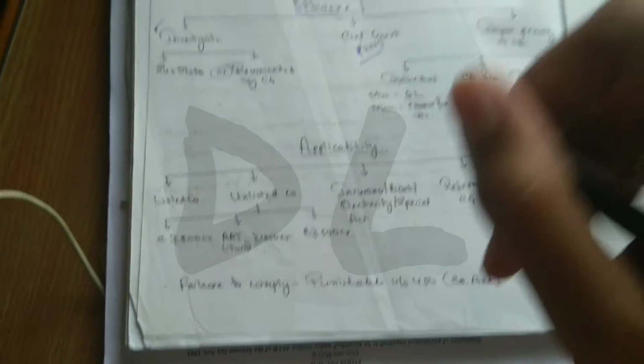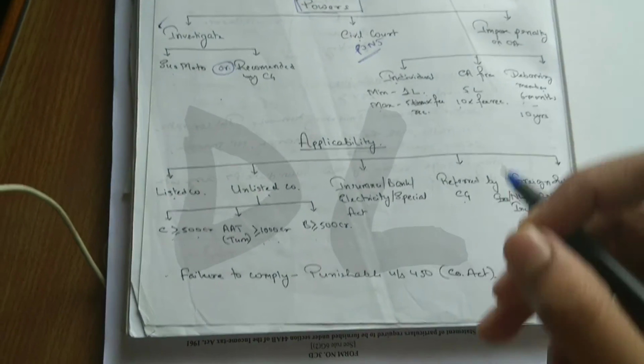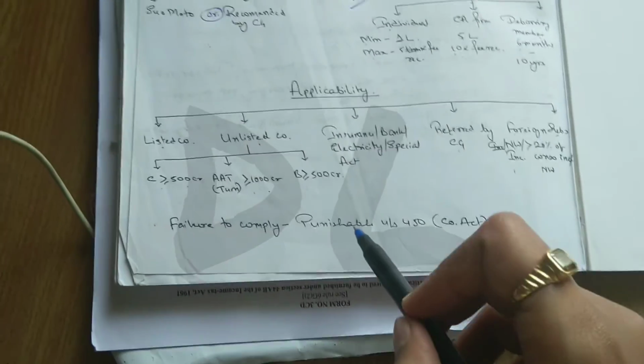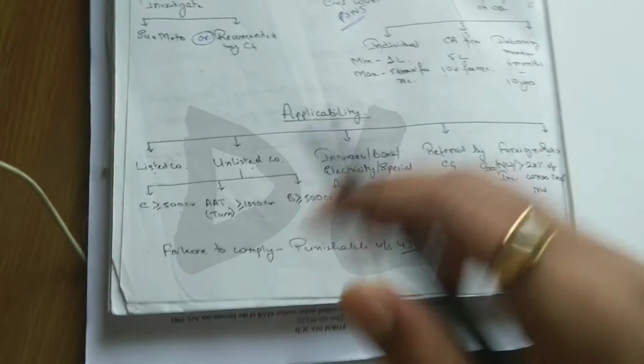And if any company or any auditor fails to comply with the provisions given by the NFRA, it will be punishable under section 450 of the Companies Act.